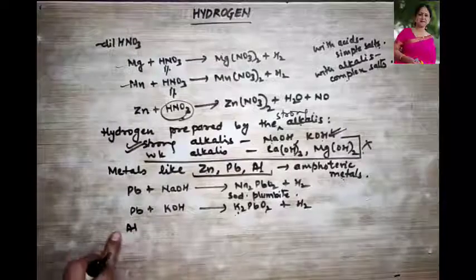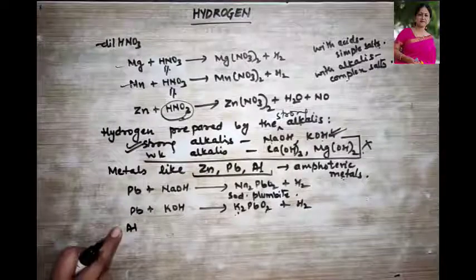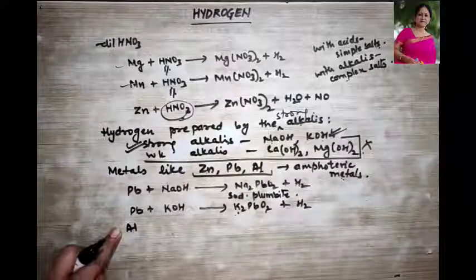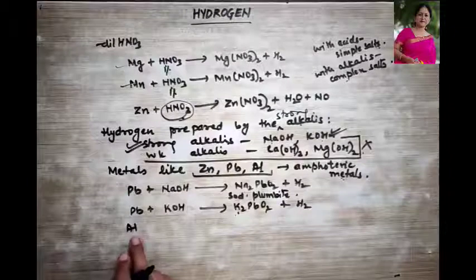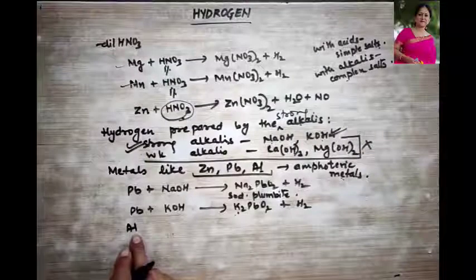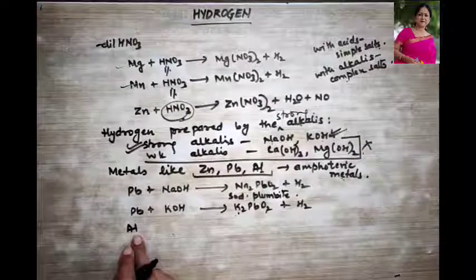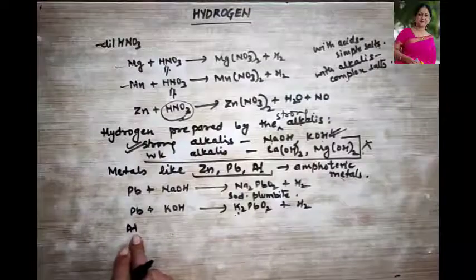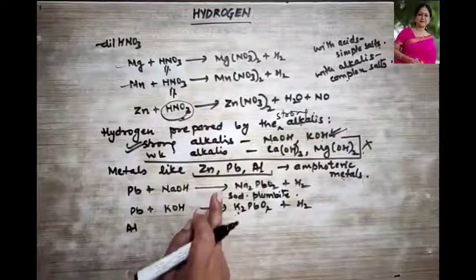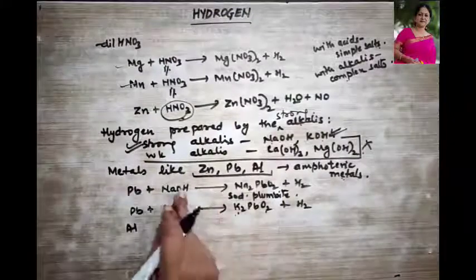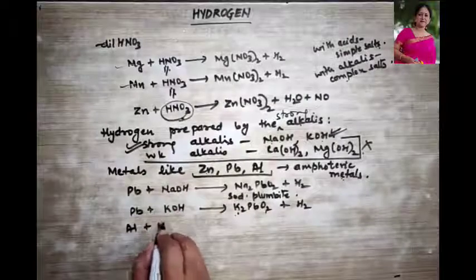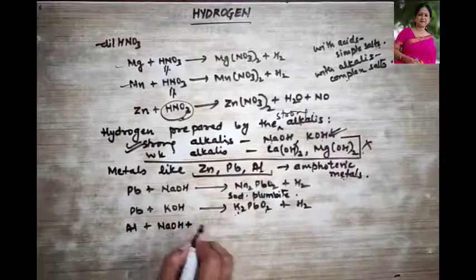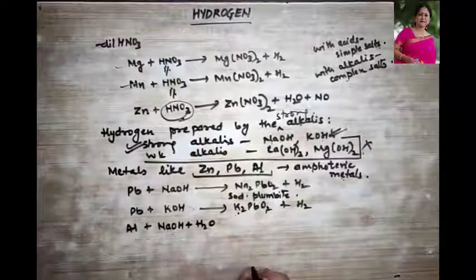Now aluminium is a harder metal as compared to your lead and your zinc, right? So this aluminium has to be treated with water also, along with strong alkalis. So aluminium, when it is treated with NaOH, we add a little water to it.